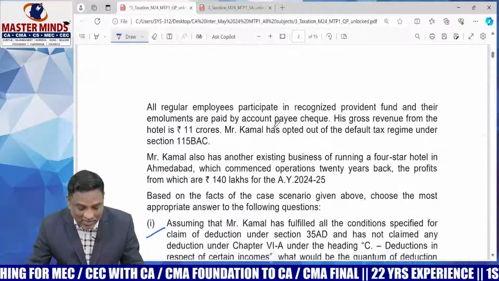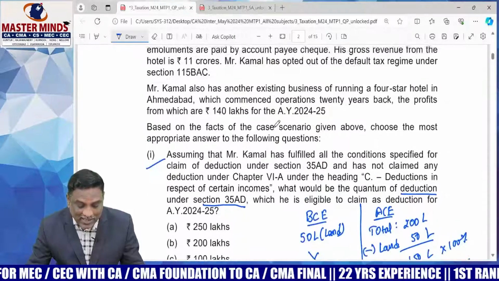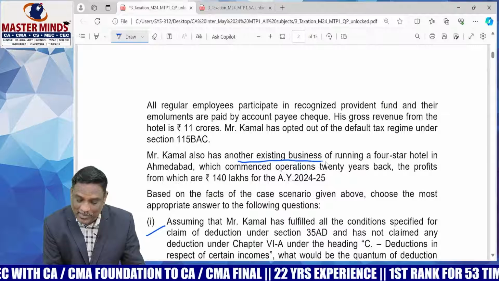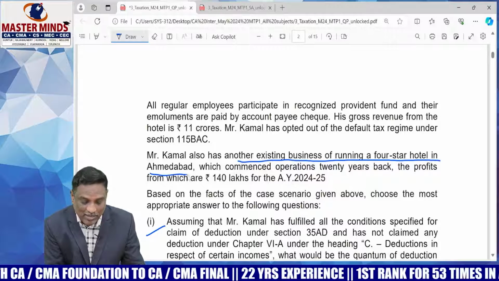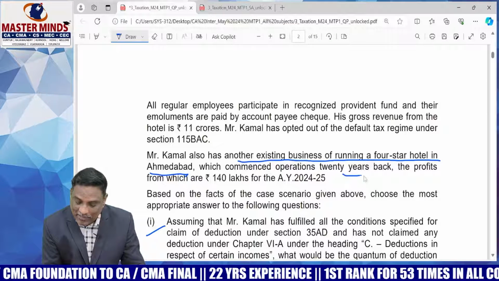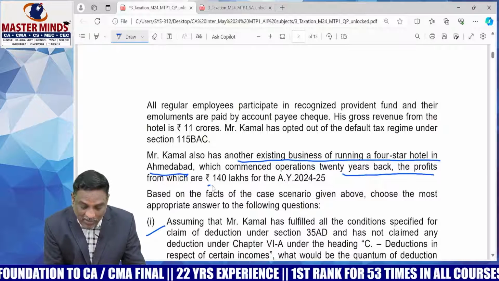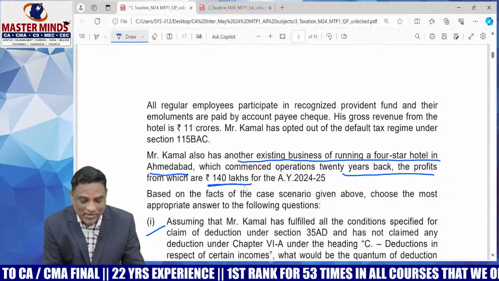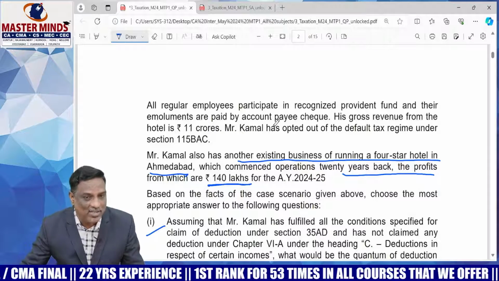Here, the assessee has another specified business, the 4-star hotel. Kamal also has another existing business of running a 4-star hotel in Ahmedabad. The resultant income from this business is 140 lakhs. You can adjust the loss of 65 lakhs against this profit. The balance is liable to pay tax to the government.